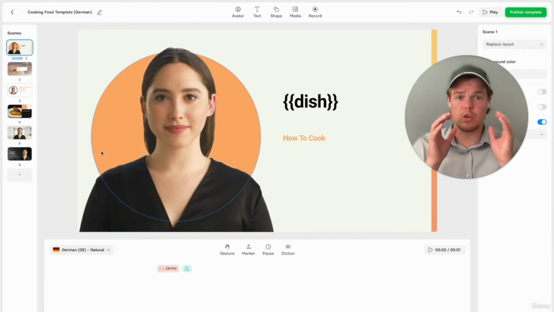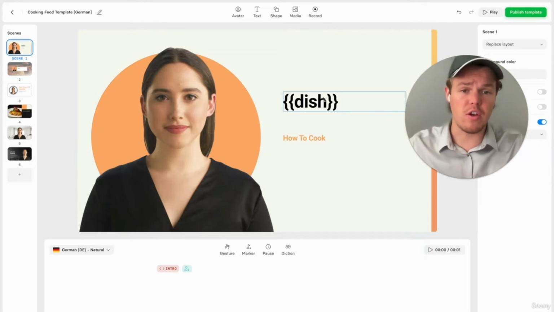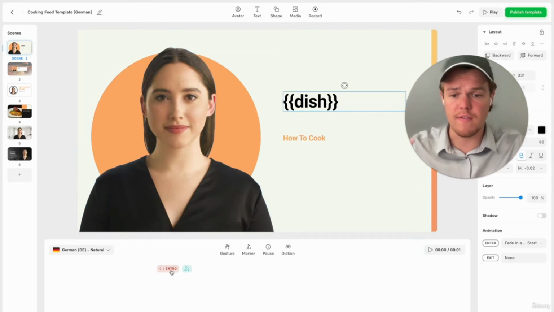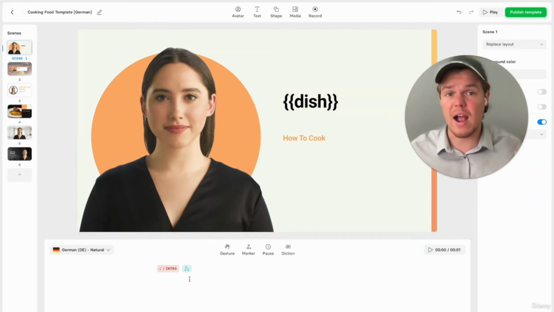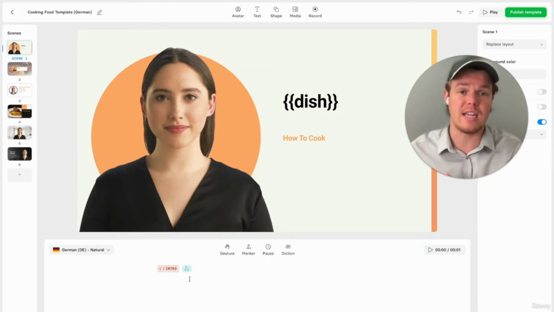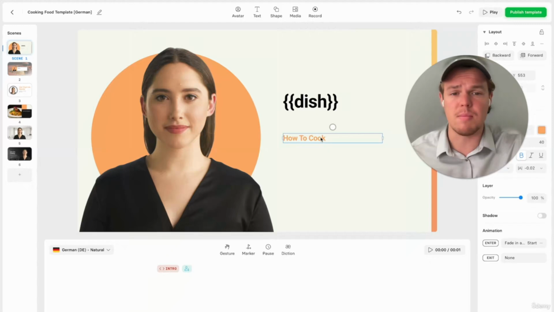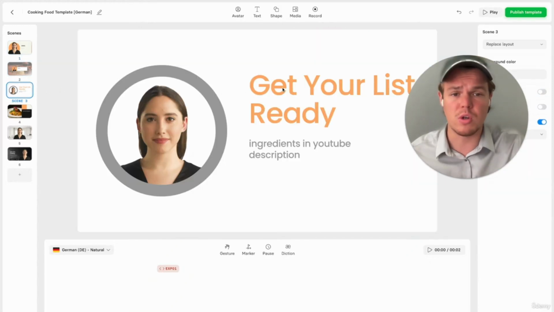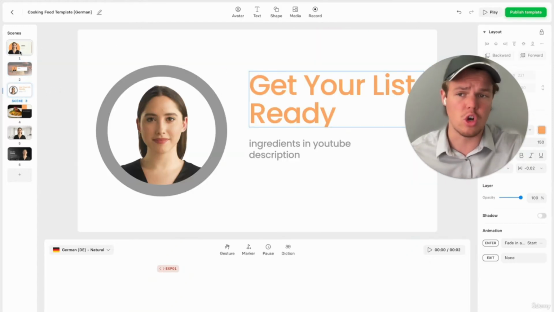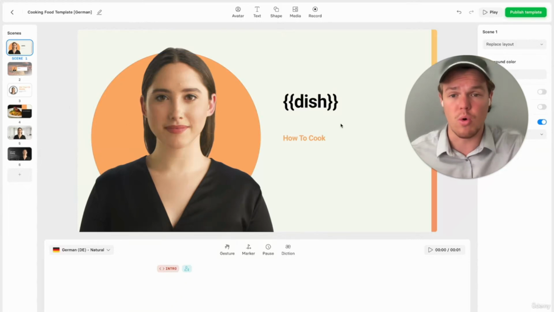And here's what's great. Basically, all the variable text that you see here and all the variable inputs for voice, they're now going to be in German, because that's essentially the data that we're pushing forward to this template. The only other thing you would need to start changing is going to be the fixed text like you see here, which are in English. You would want to make that into German, as obviously this is going to be a German oriented video.